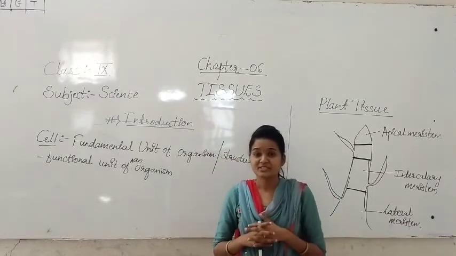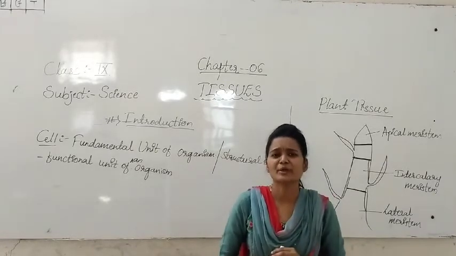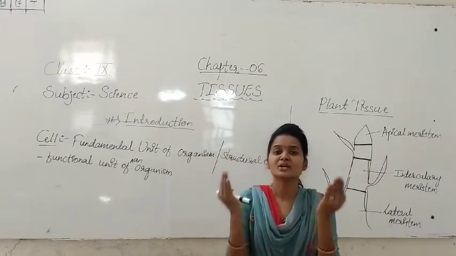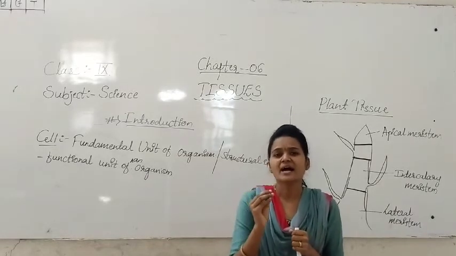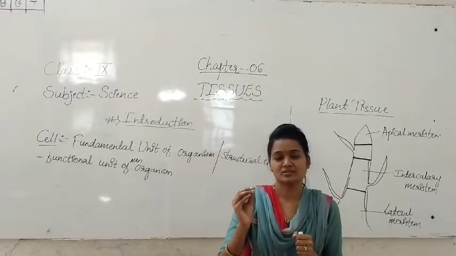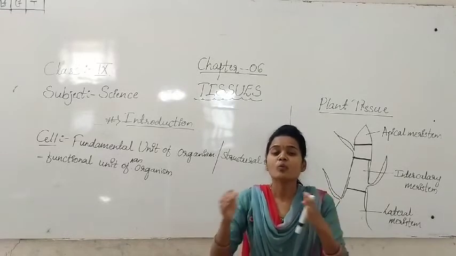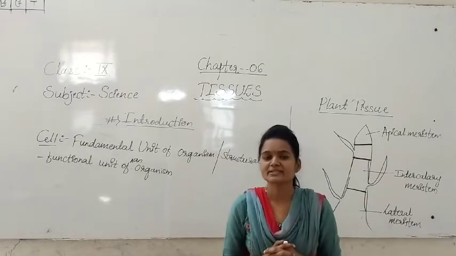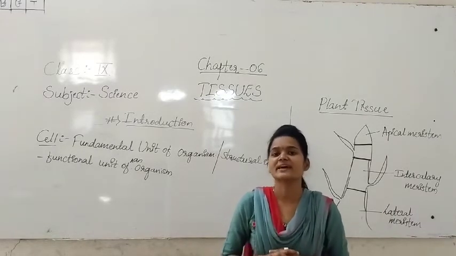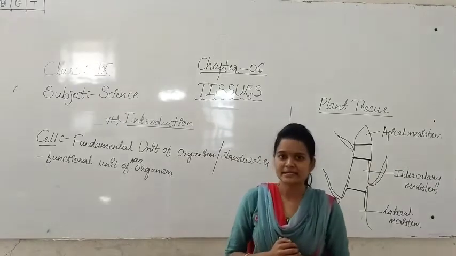Tissue is made up of a cluster or bundle of cells, and these are similar in structure and function, and they are working together. That we are calling the tissue. One more time clearly.